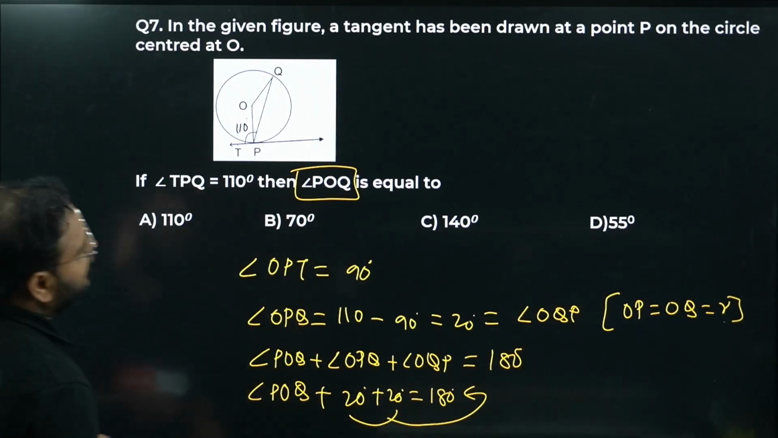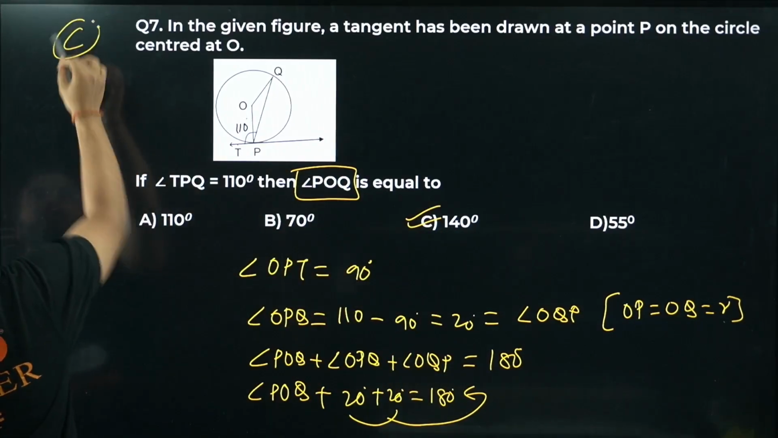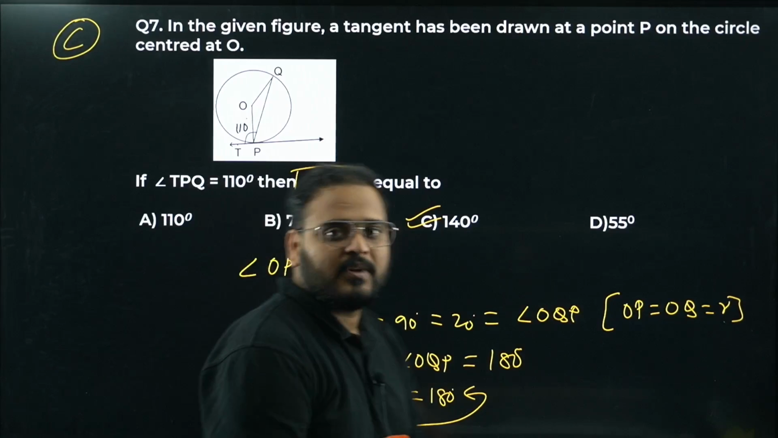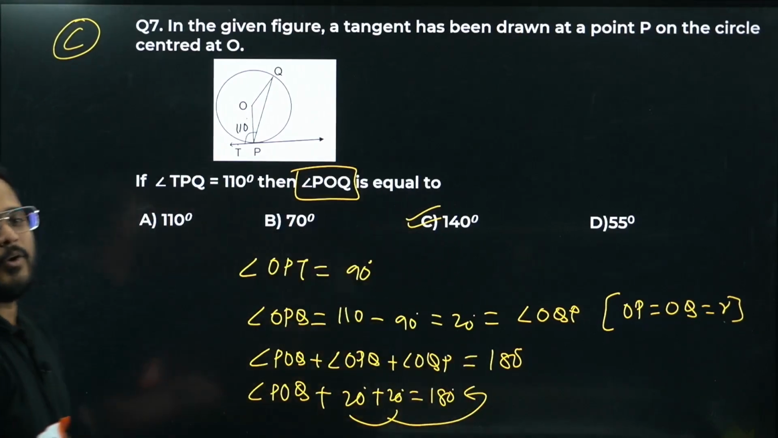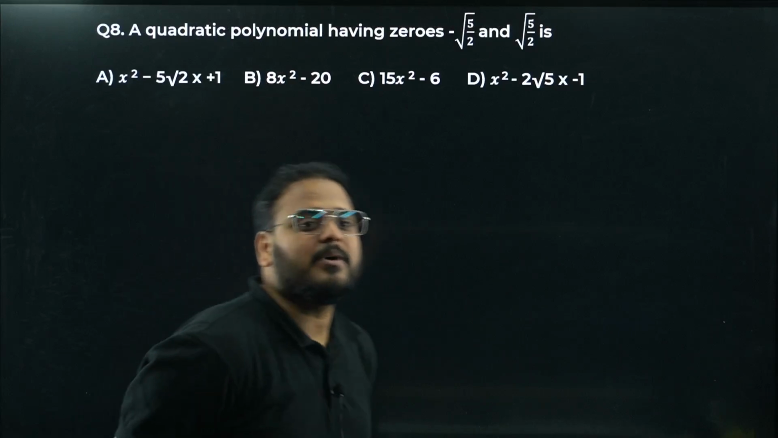Answer is going to be, sir, what? Option number C, 140. Please have a look. I hope this is clear. Question number 7, option number C is the right answer. Moving on to question number 8.